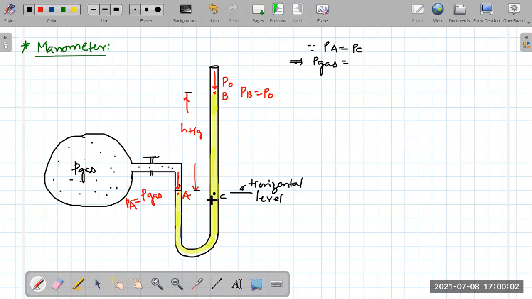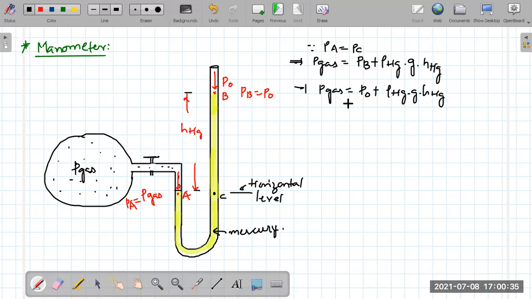Because they have a height difference, and we know how to compare the pressures of 2 points in a single liquid, we can say that pressure at C is nothing but pressure at B plus density of mercury into g into height of mercury. Here also I am using mercury for the obvious reasons we stated, that it is the densest liquid. Pressure at B is P naught, right? So pressure of gas is equal to P naught plus density of mercury into g into height of mercury.